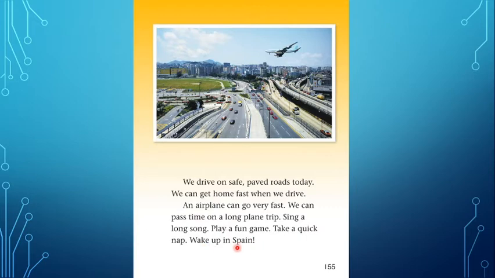So you can go to Spain in maybe like, I don't know, 10 hours maybe. I'm not so sure. But in the past, it was completely different. It was very difficult to go there because we didn't have these kind of airplanes.